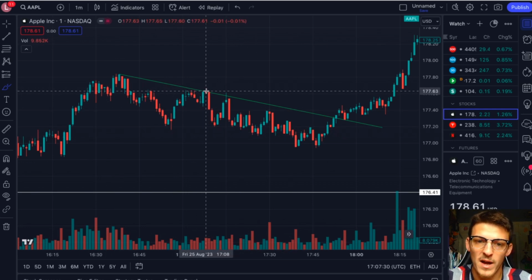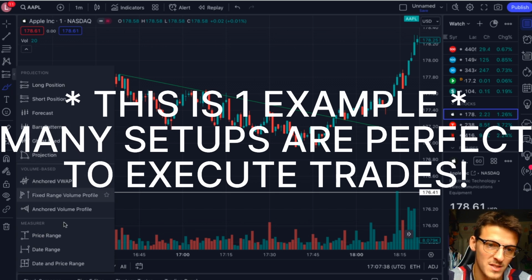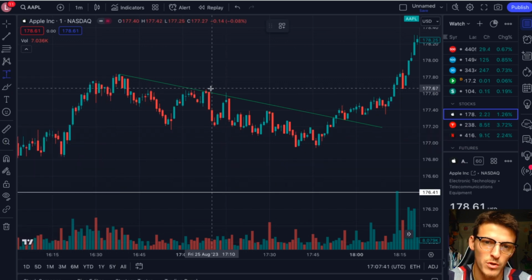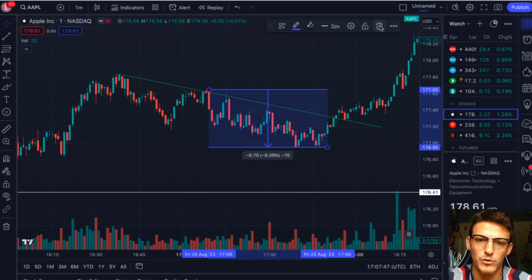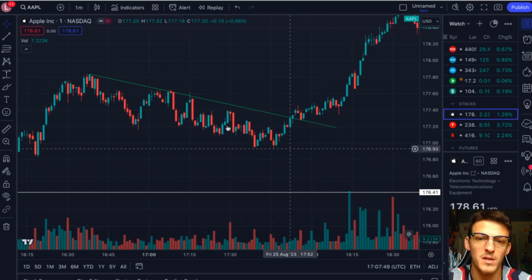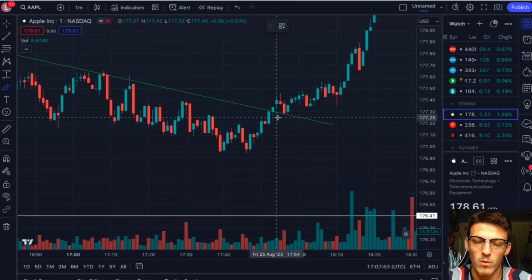Now, you wouldn't buy here, you wouldn't buy here. Otherwise, if you bought here, you would have got faked out to the downside and lost a decent amount of money in a very, very short amount of time, which is exactly what stops traders out of their position. Now, if you bought on that fake out, you would have ridden it to that low, down 0.4%, especially if you're trading contracts. That's going to be a decent amount of money, depending on how you are over leveraging yourself. Now, this is very important to pay attention to.